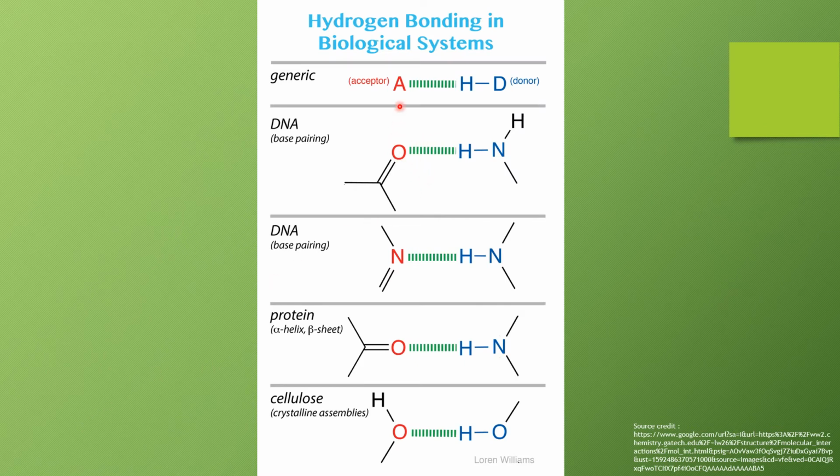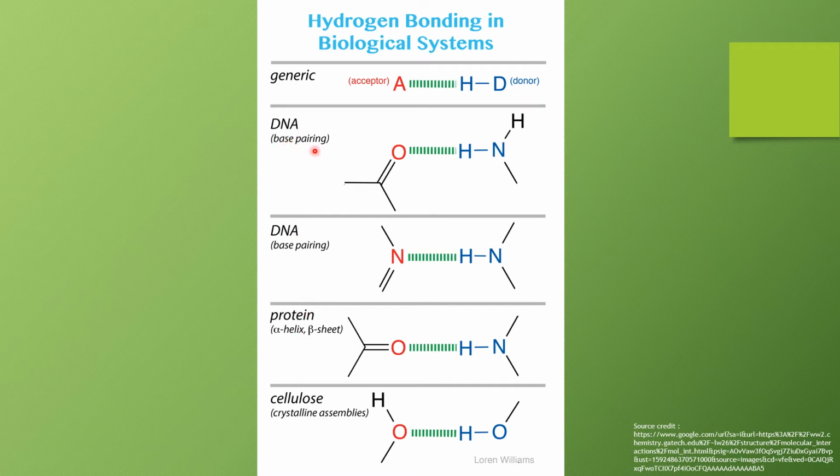This image shows us hydrogen bonding in a biological system. For the formation of a hydrogen bond, one acceptor atom and another donor atom has to be there. This is, in general, how hydrogen bonds are formed. Hydrogen bonds are shown in this way by these standing lines, and we show a covalent bond in this way, as you know. So some acceptor must be there, some donor must be there. So here are the examples where hydrogen bonds are present.